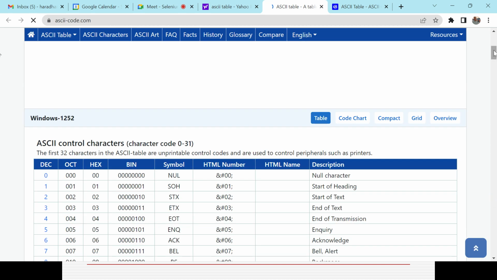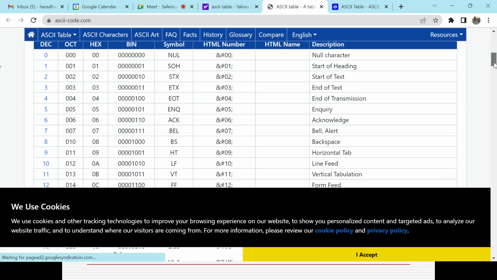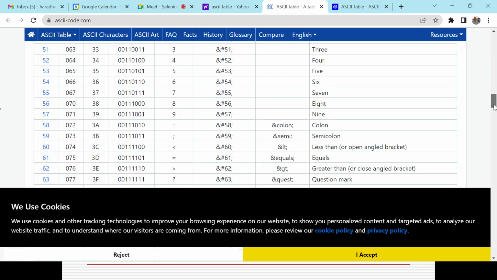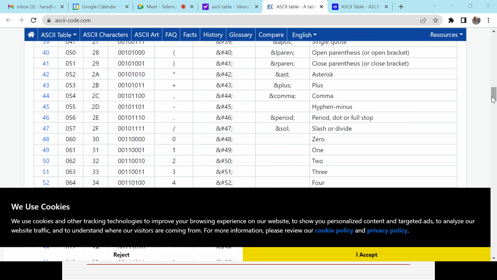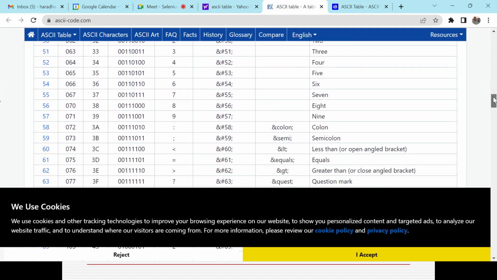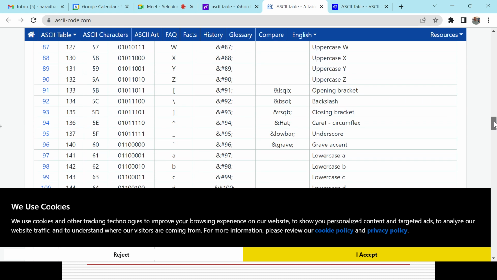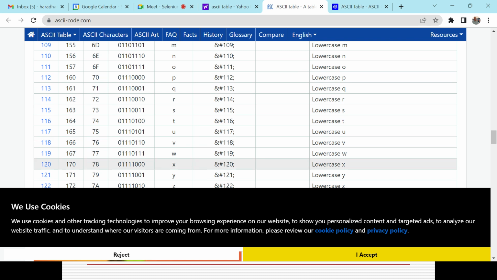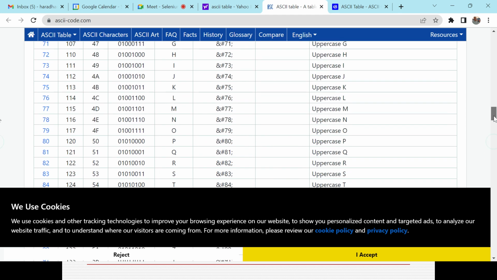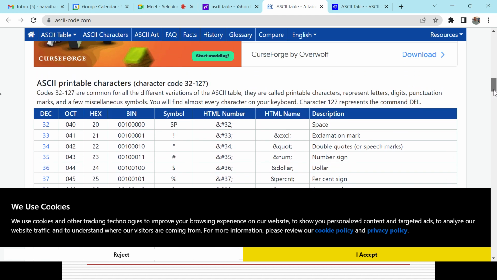We could see for every symbol it will have some value, right? What is the symbol? Lowercase w, right? What is the value you could find here? Lowercase w, the value will be different here. I think 167, right? That is the ASCII value.